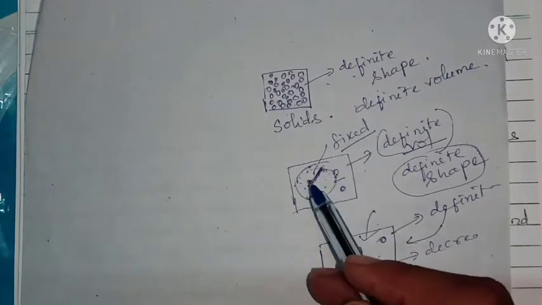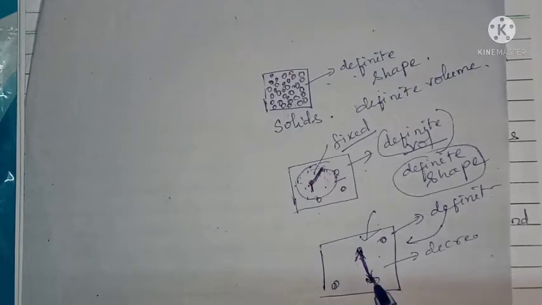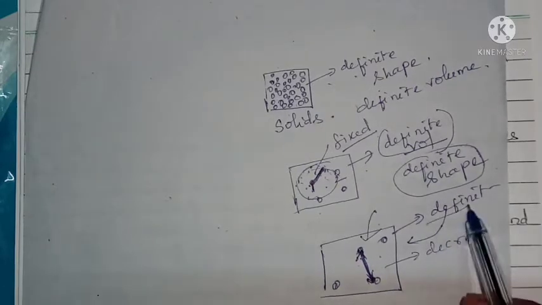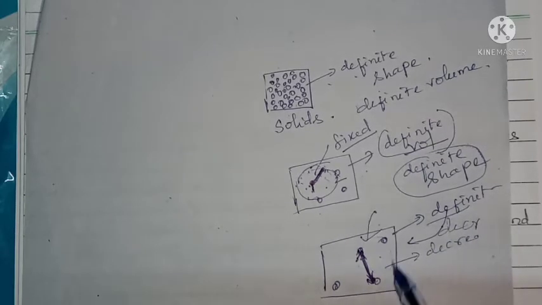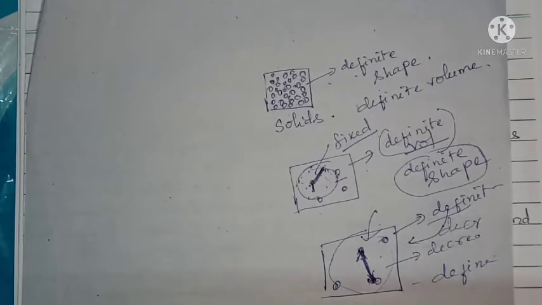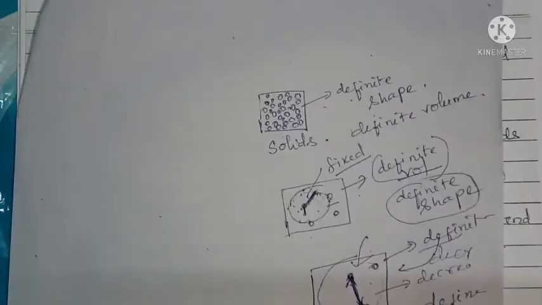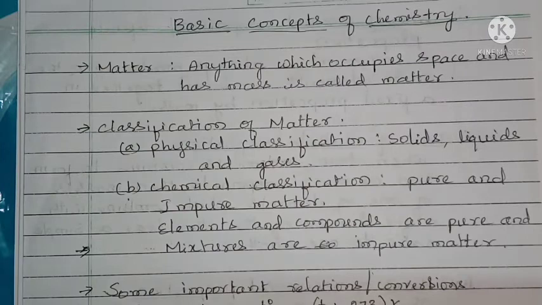Because of that repulsion, they maintain a constant distance. Here there is no repulsion, so we can decrease its volume, and there is no regular arrangement of the particles. Because of that, they do not have a definite shape. It means that definite volume is because of fixed intermolecular space, and definite shape is because of fixed arrangement of particles in 3 dimensions. So this is the brief introduction about solids, liquids and gases. Okay, next.